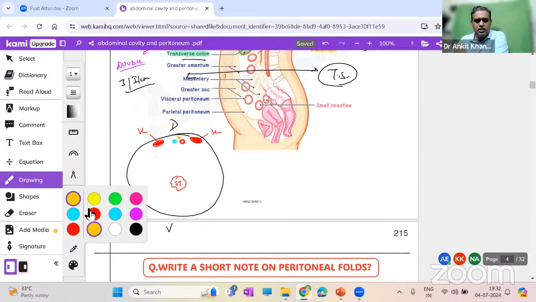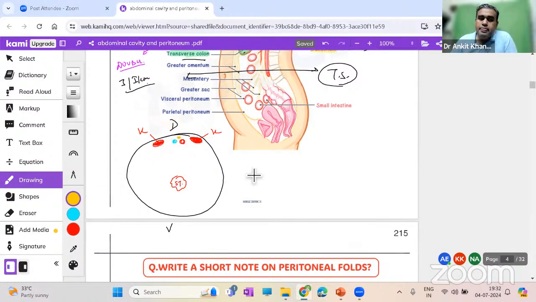Just imagine like this. Now I'm showing you the peritoneum over here. For peritoneum, let us choose a different color, the purple color. Suppose this is the peritoneum. This peritoneum is close to the body wall, agree or not? So this will be our parietal peritoneum.